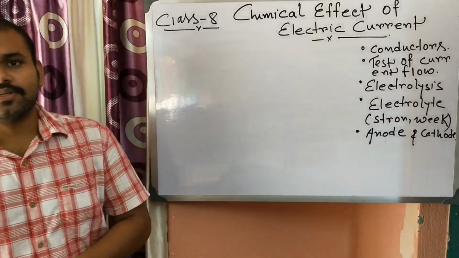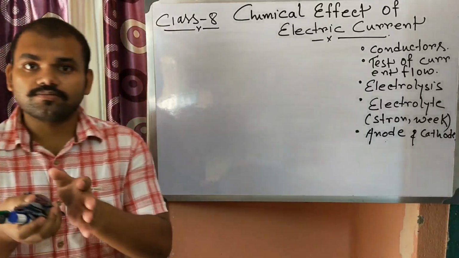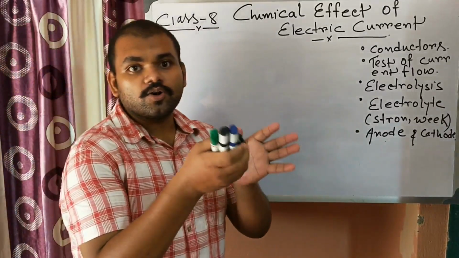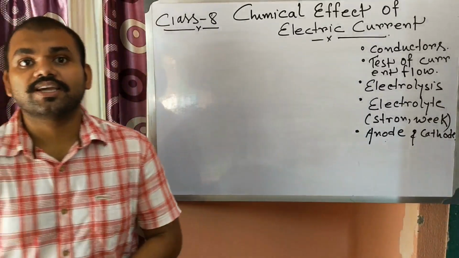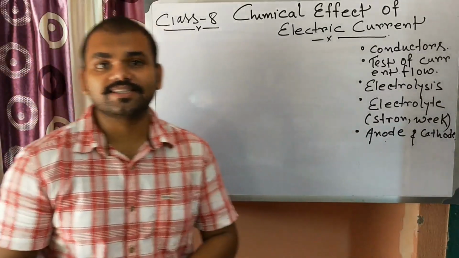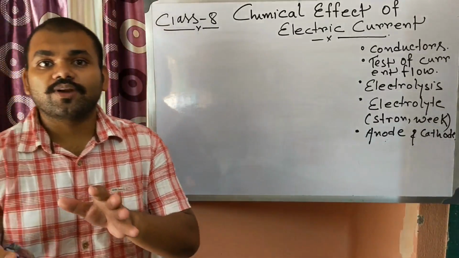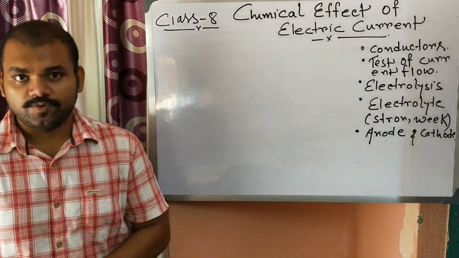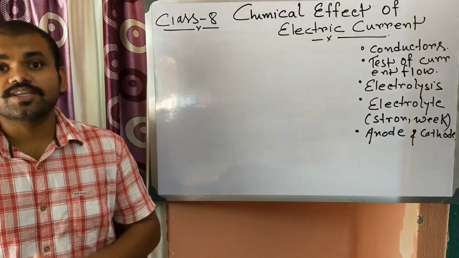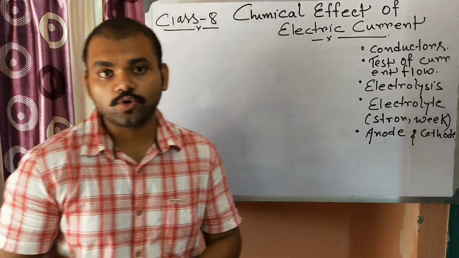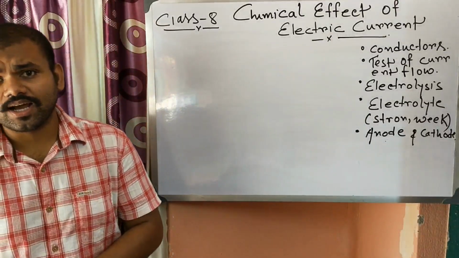For example, you are not supposed to touch any electrical appliances when your hand is wet with water. Why? Because you may get shock. So is water a conductor of electricity?